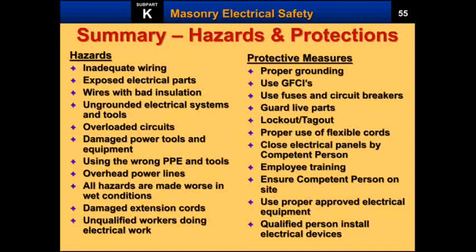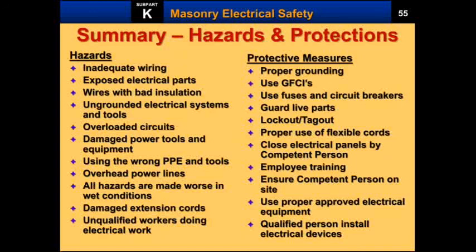To avoid electric accidents we have to use protective measures: guard live parts, use lockout and tagout procedures, use proper flexible cords, and keep electric panels closed by a competent person. Employee training should be done properly before allowing a person to work on electric appliances.